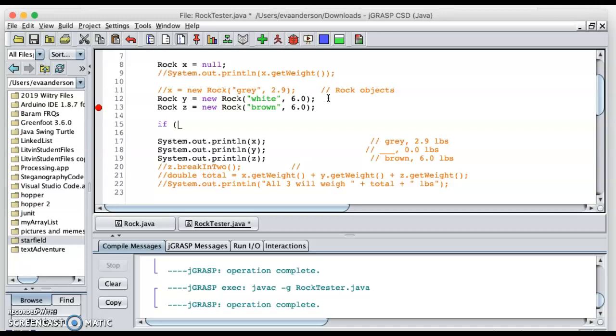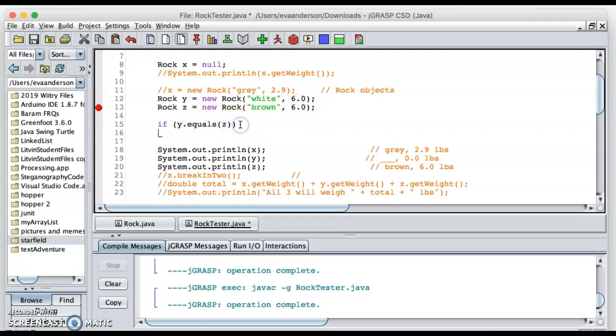Now if I put it as if y equals z, remember what that's asking is: is y pointing to the same rock as z? And they're not. They're each pointing to different rocks. What I want to know is if the weights of each are the same. So double equals is not going to do that for me. This is where we move to the dot equals. We've seen this some with strings in your play agains. Some of you have used this because strings are objects. So this is how we compare the contents of what y and z are pointing to. I want to know if the contents of the rocks are equal.